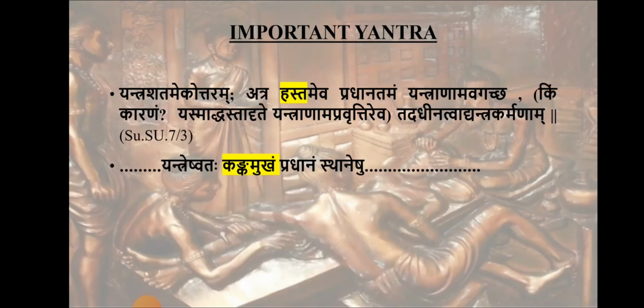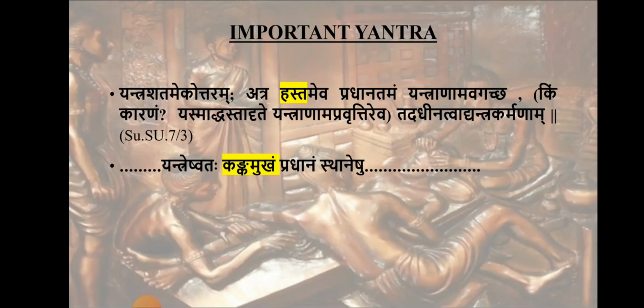Next is which is the Pradhanatama Yantra, or which is the important Yantra. It is told: Yantrashadamekottaram atra hastameva pradhanatamam yantranam avagacha kim karanam yasmat hastadride yantranam apravrittireva tadadinatvat yantrakarmanam. That is, as told, yantras are 101 in number, but among them hasta is the pradhanatama.